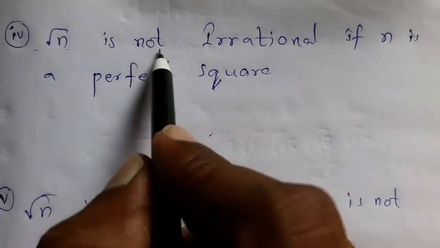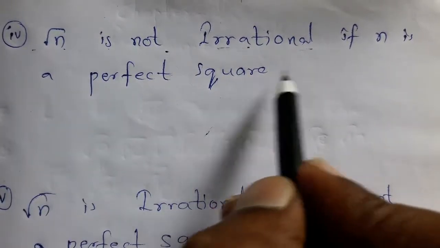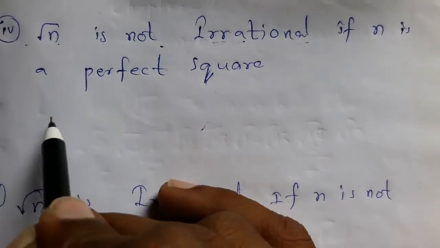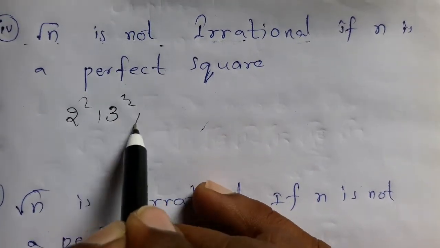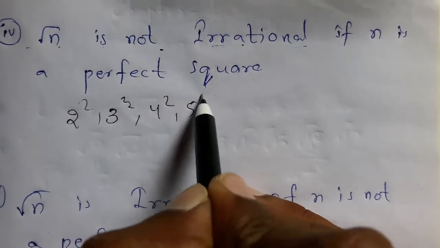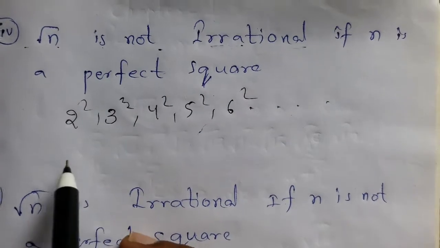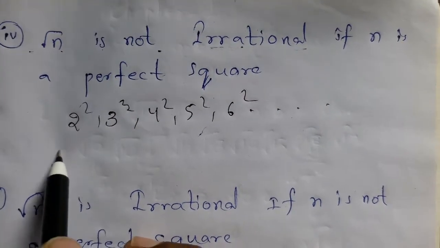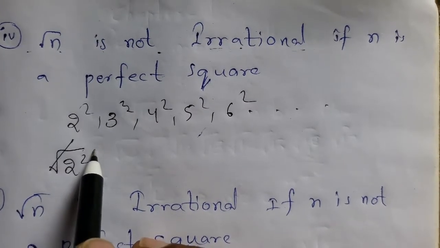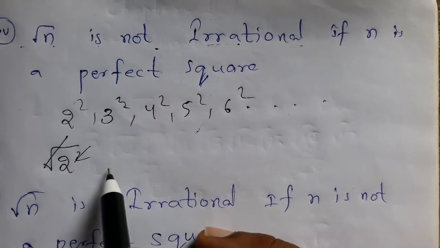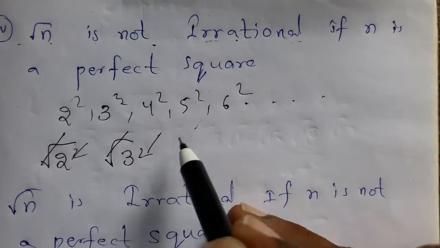See here, root n is not irrational if n is a perfect square. So perfect square means 2 square, 3 square, 4 square, 5 square, 6 square. These all are perfect squares, isn't it? Why? See here, root of 2 square, square root and square cancel. Root of 3 square, here also root and square cancel.